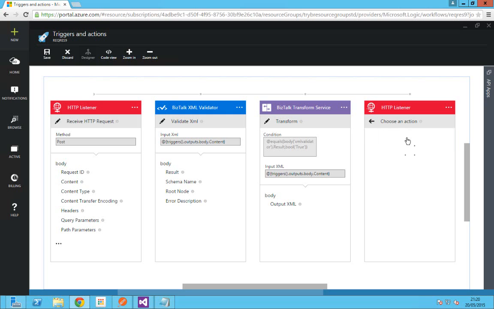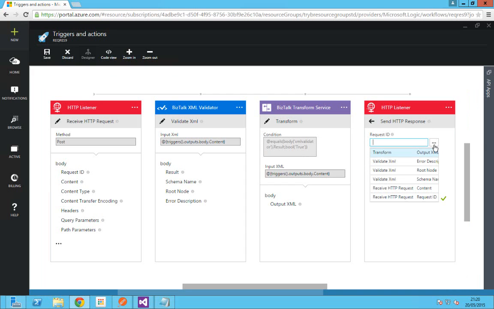Click on this. I'm going to send a response. So I have to configure three parameters. In this case, request ID is nothing but a correlation ID to the request you have received. So click on it. As you can see here, these two correspond to the first values from the first API app, which is the HTTP listener. These three are from the XML validator, and this one is from the transformation service.